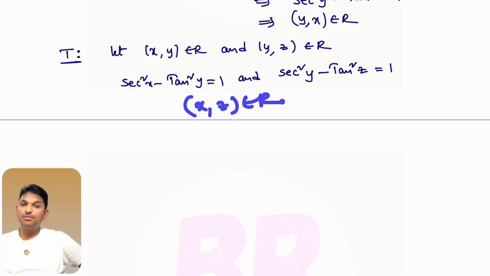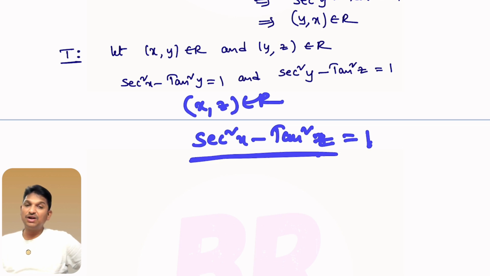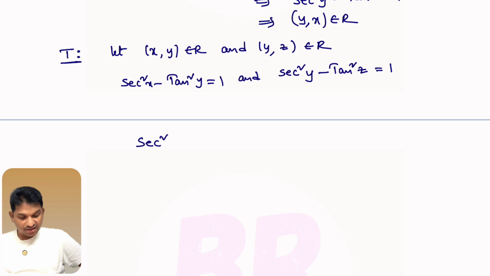(x, z) belongs to R when secant square x minus tan square z equals 1. So I'll check whether secant square x minus tan square z is 1 or not. If secant square x minus tan square z is 1, then I can say (x, z) belongs to R, and this relation is transitive. So take secant square x minus tan square z.